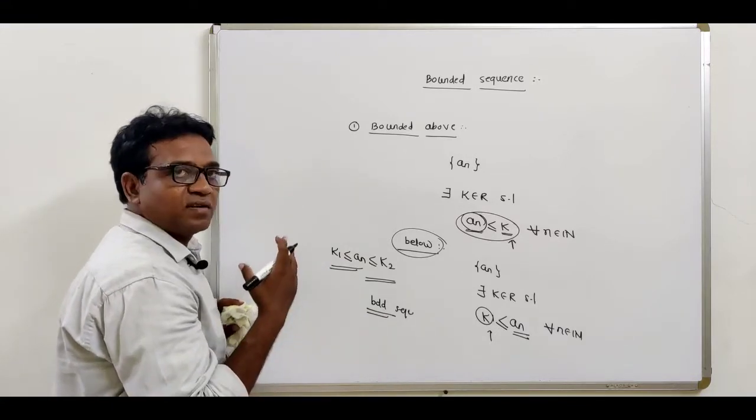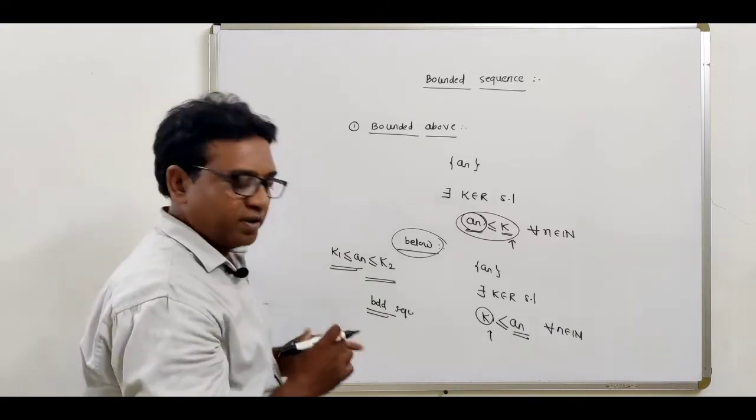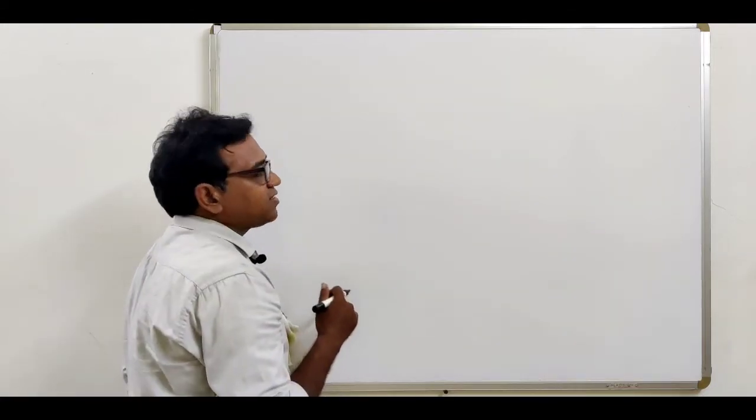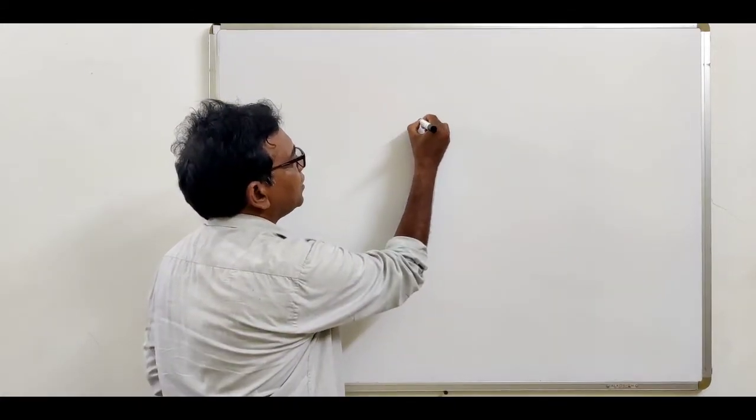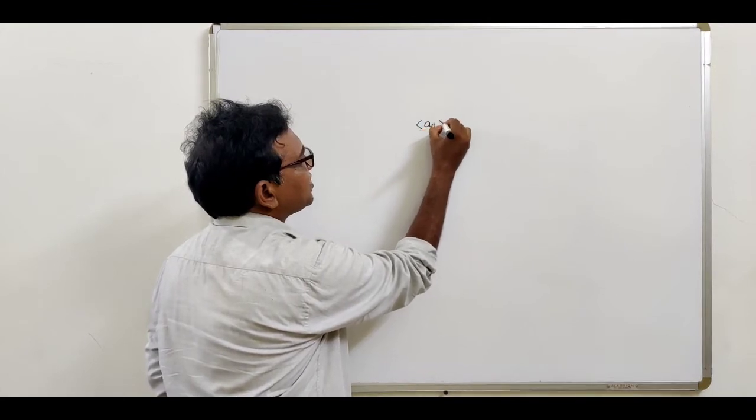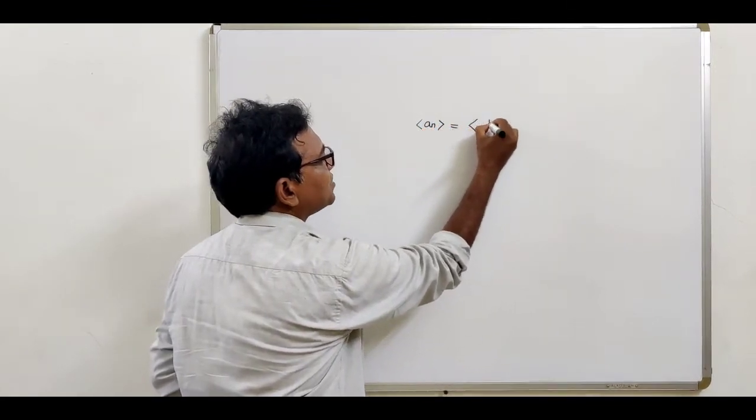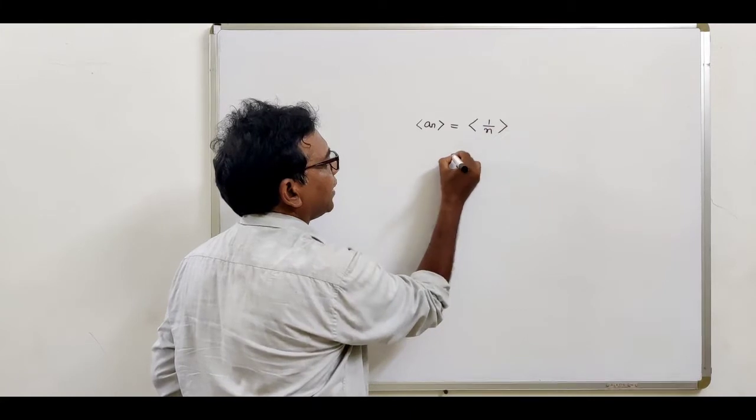So let us write down the following example. Now consider the first example, that is the sequence a_n equal to 1 upon n.